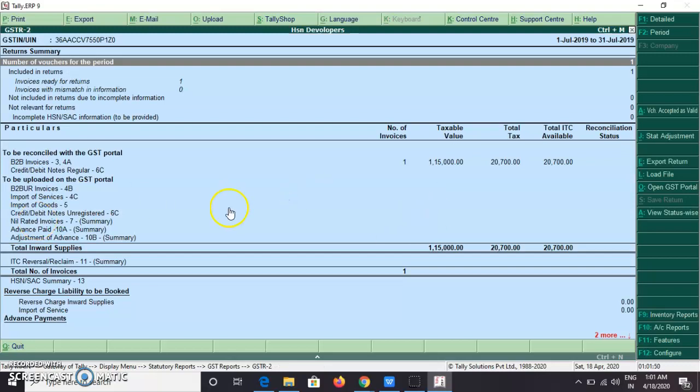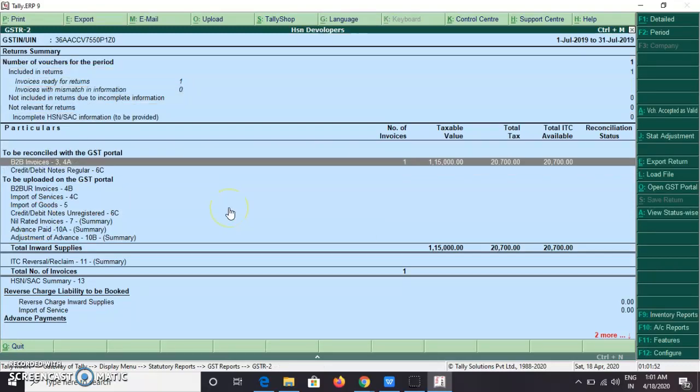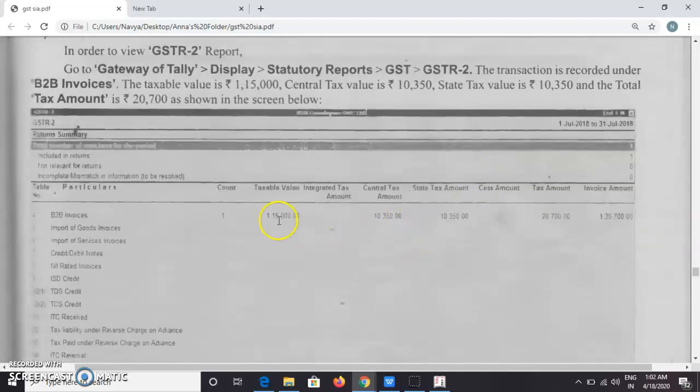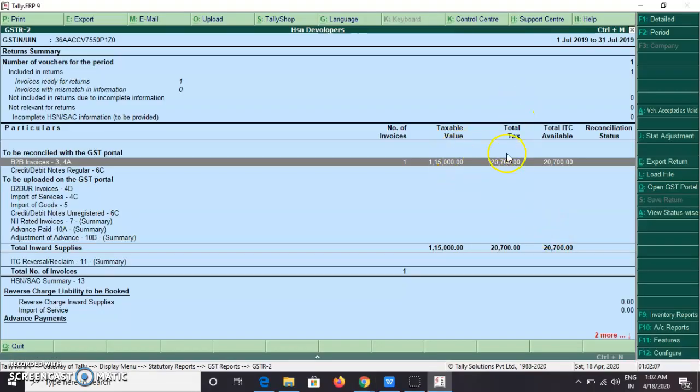So here, taxable value 1,15,000. So total tax 20,700. So 1,15,000 and tax amount is 20,700.